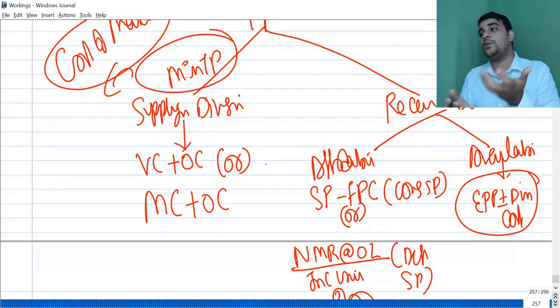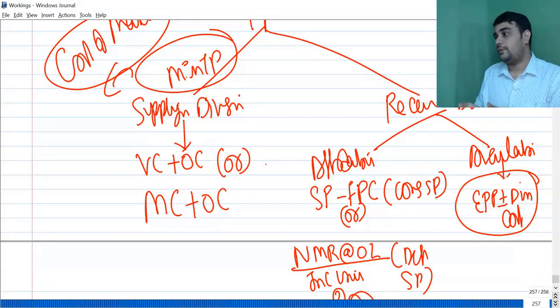So in some problems you will have data on affordability, in some problems you will have data on availability, in some problems you will have data on both.